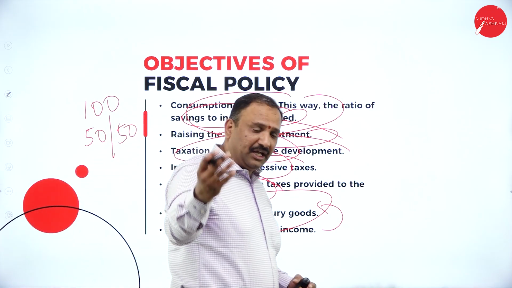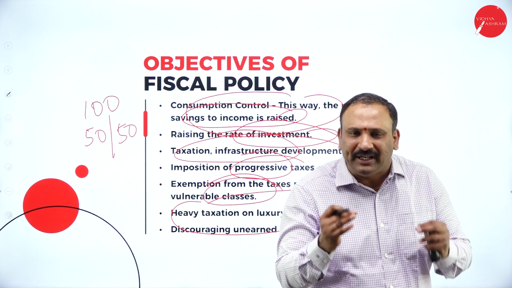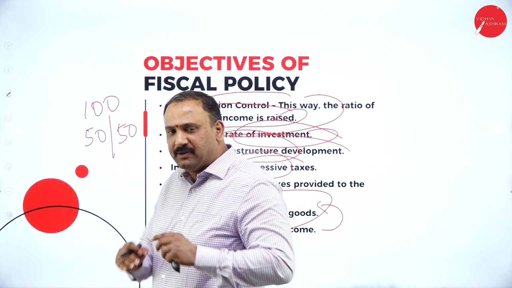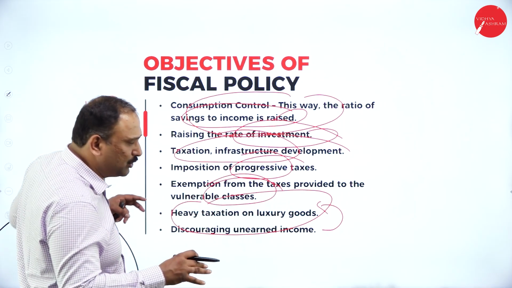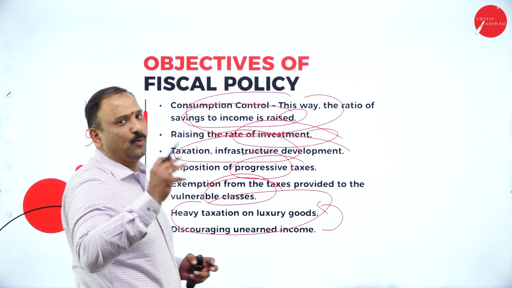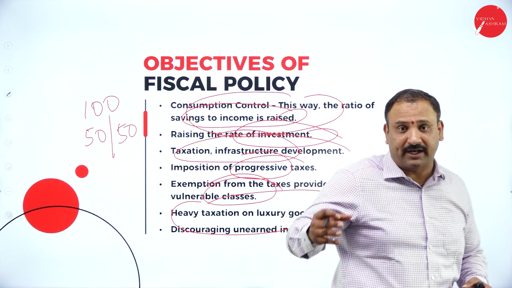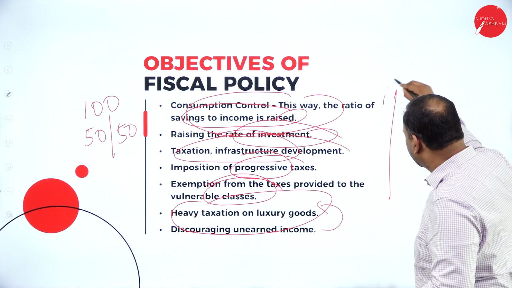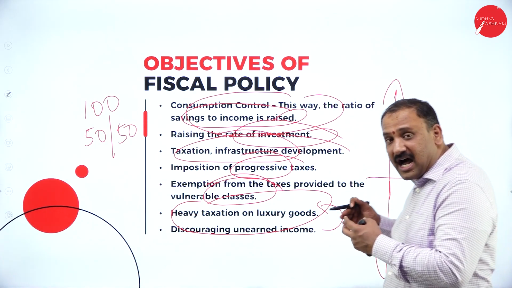Why? Because you see a section of society which struggles to have three square meals, and you see a section of society which splurges money on luxury goods. There's a vast gap, I would always like to say, because the rich and poor divide in India is too big. The rich are getting richer and richer, and the poor are getting poorer and poorer. The gap becomes too wide. Somewhere we need to strike the balance, which we are not getting.